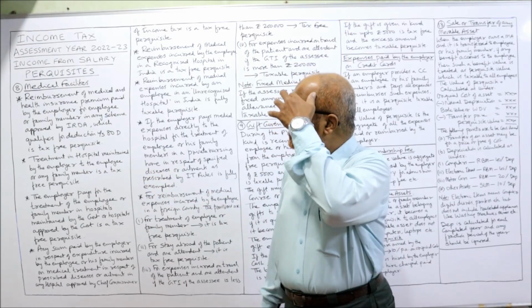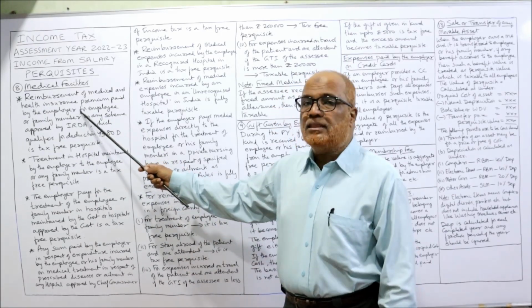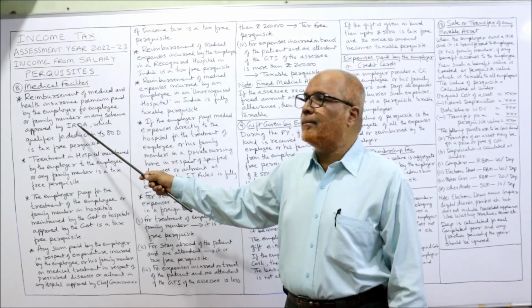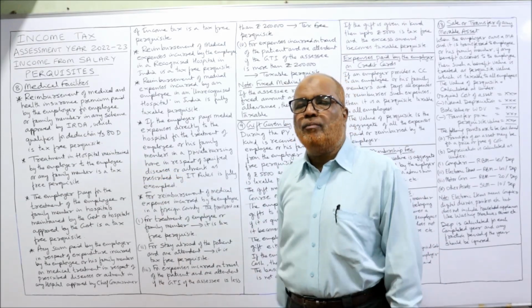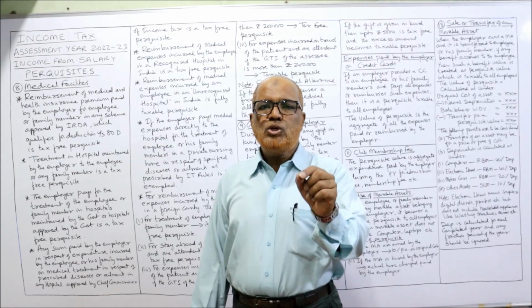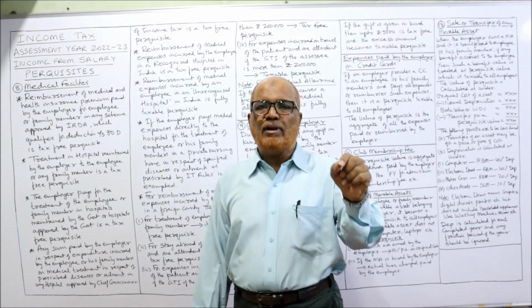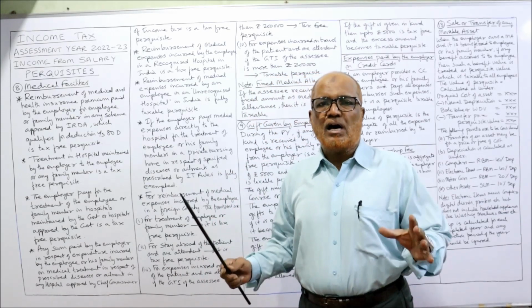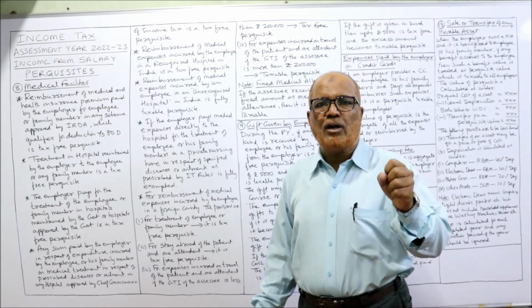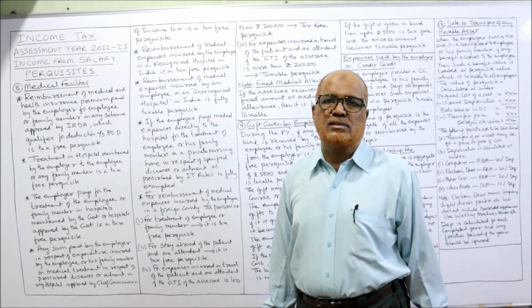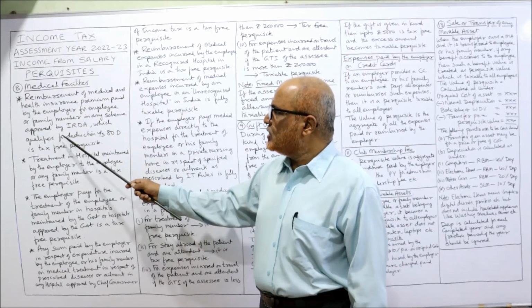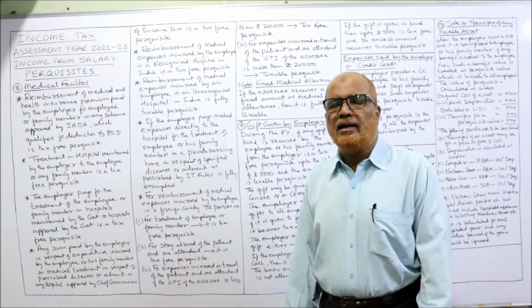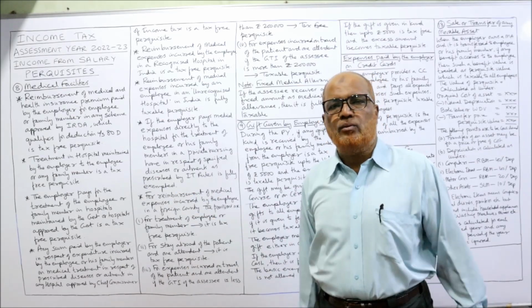Now the first one: reimbursement of medical and health insurance premium paid by the employer for the employee or family member in any scheme approved by IRDA, the Insurance Regulatory and Development Authority. IRDA is the authority for controlling and managing insurance in India. So any scheme approved by IRDA which qualifies for deduction under section 80D is a tax-free perquisite.